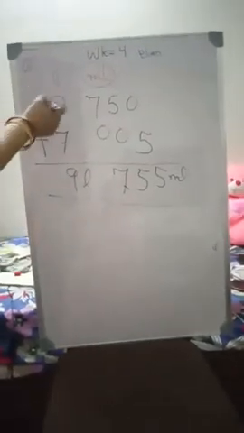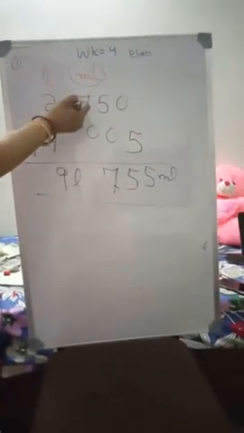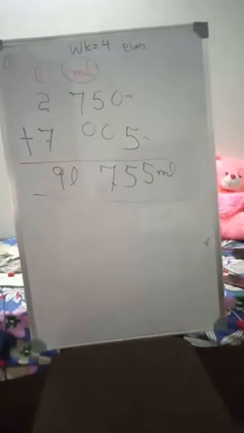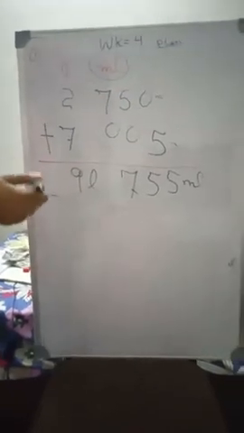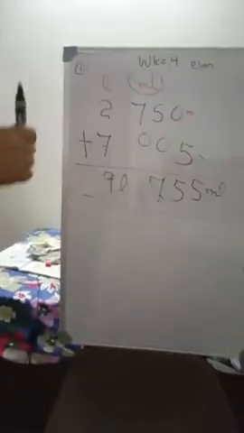So children, you have seen that you have to firstly understand the meaning of words used in story problems. Raju mixes cow's milk and buffalo's milk, so these 2 milks are mixed together and the total milk is 9 liter 755 milliliter.